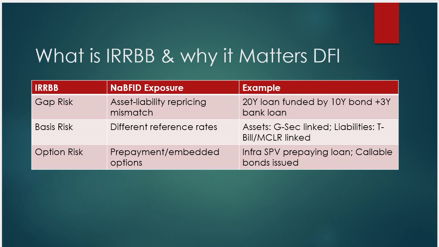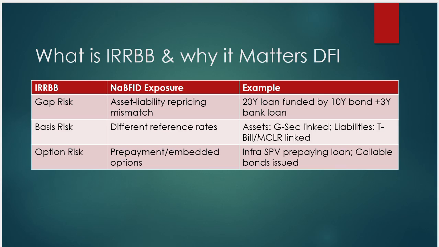But if there is a sudden change in the interest rate, the banking book will be impacted. That's why the bank measures and analyses interest rate risk on the banking book, and the economic value of equity: how much equity the bank has in hand today, and what the economic value of that equity will be in the future. That is part of interest rate risk in the banking book.